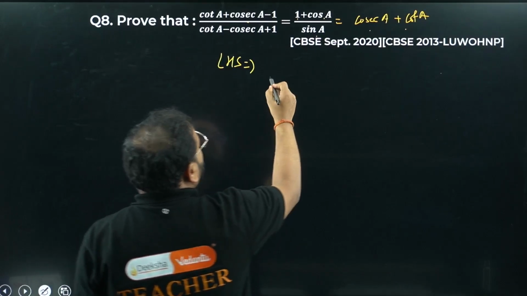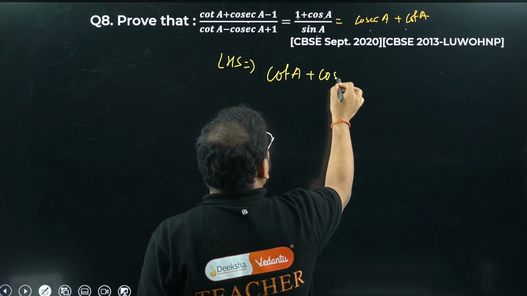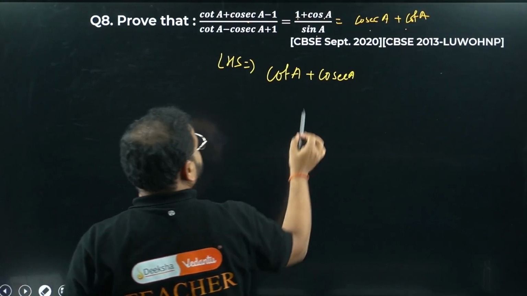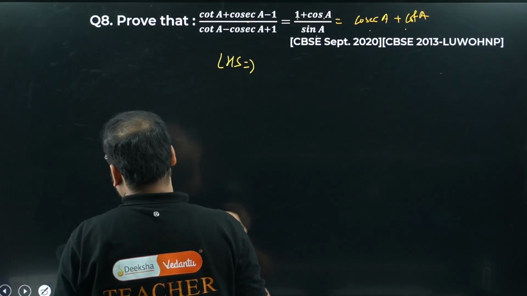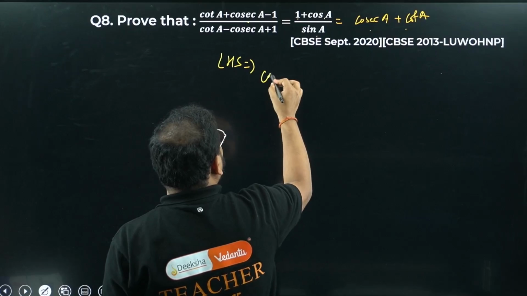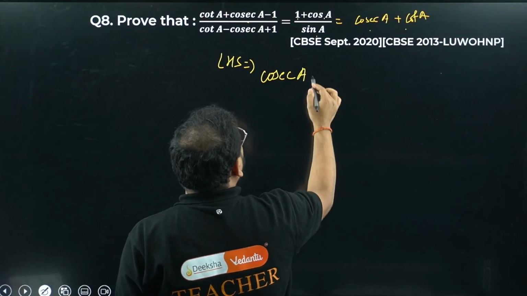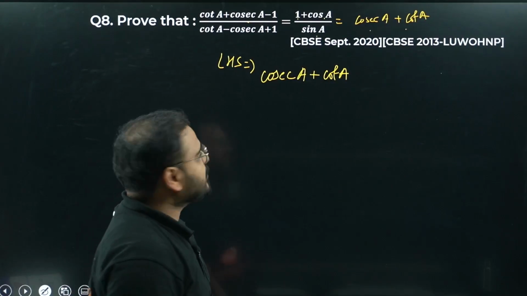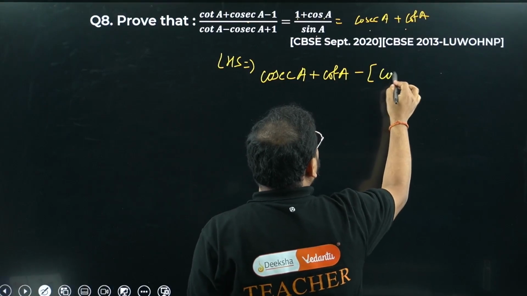Let's do LHS. So cot A plus cosec A. Can I write this first? Ulta, I want to write cosec A first. I can do that, no problem. Both of them are plus only, right? So I can write whichever I want to. Cosec A plus cot A is also okay. Minus 1 right here.